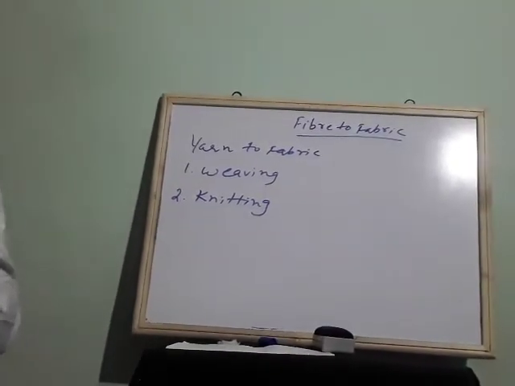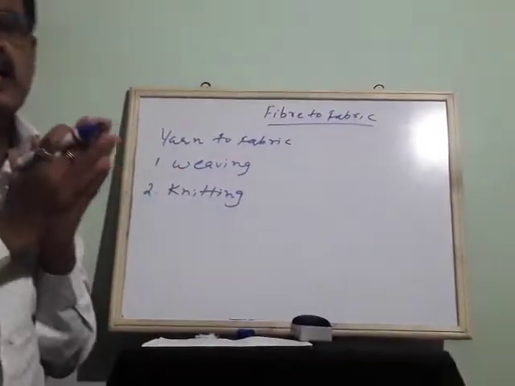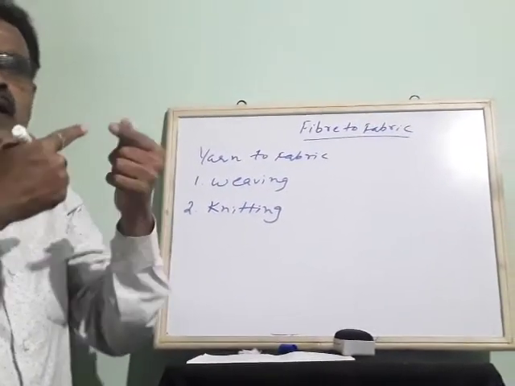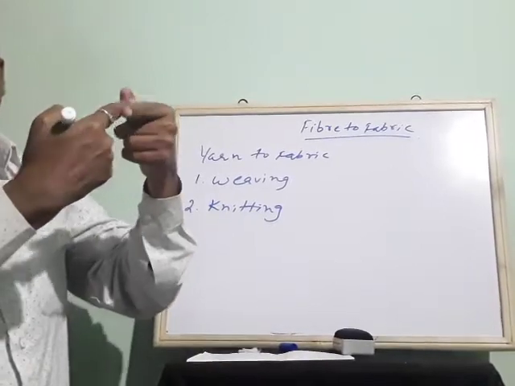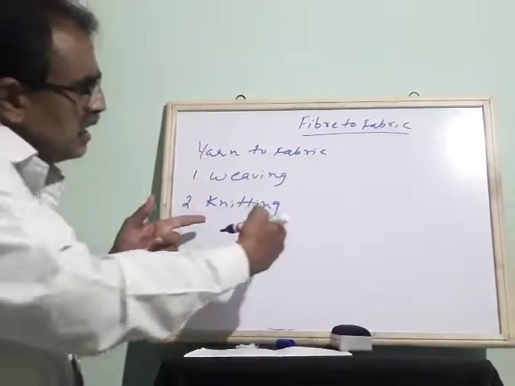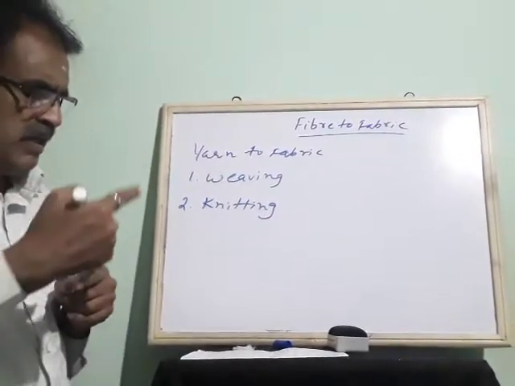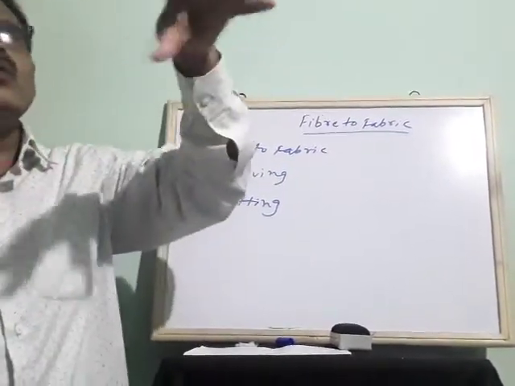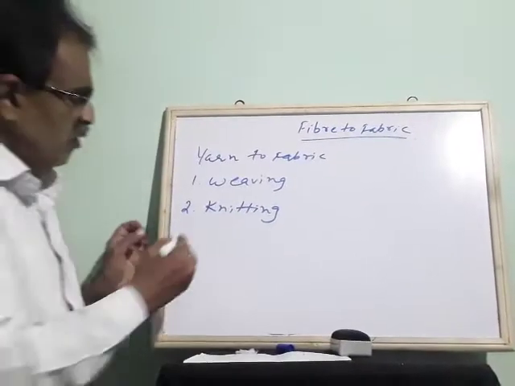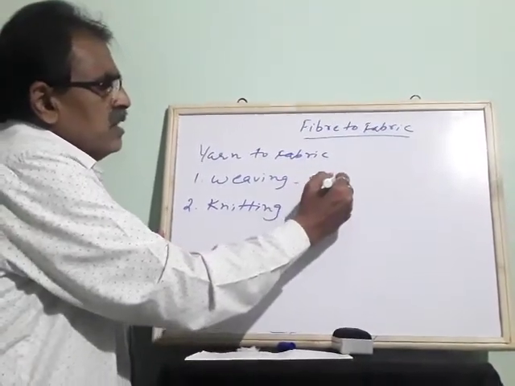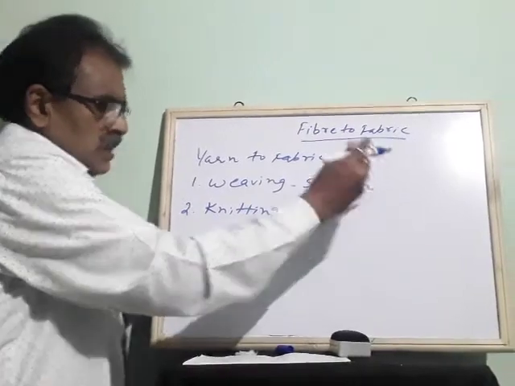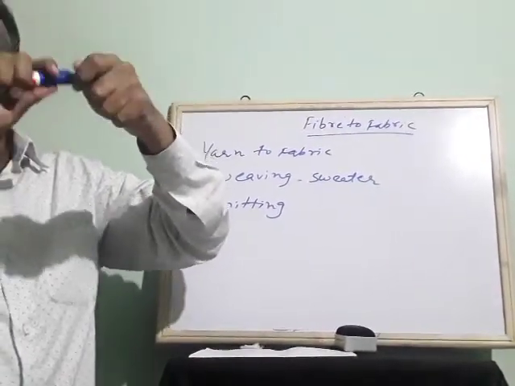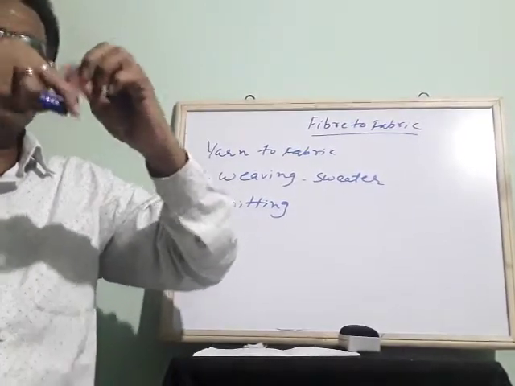So what is weaving here? Actually, what they do is they take two sets of yarn, and they put one yarn into the other using a simple structure, like I told earlier, the tatki. There they join the fiber. I think you know how sweaters are made. There will be two sticks like this, they will be holding two sticks, and they will put one thread inside the other thread.